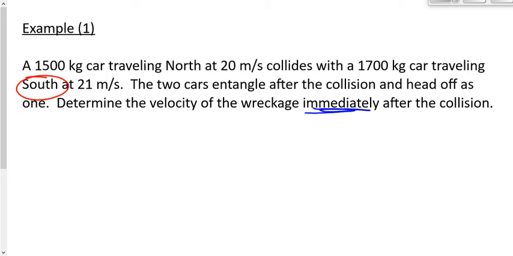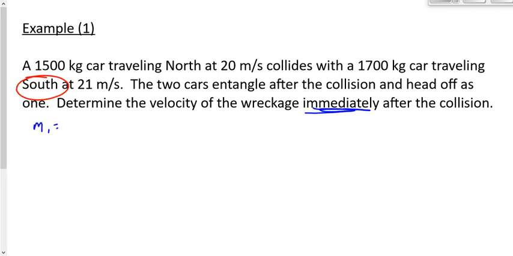And what's the problem if friction had a chance to come into play? Yep. It's not isolated, right? Because we have an external force. So we're looking at just after the collision takes place so that we can treat it as an isolated system and therefore use the law of conservation of momentum.